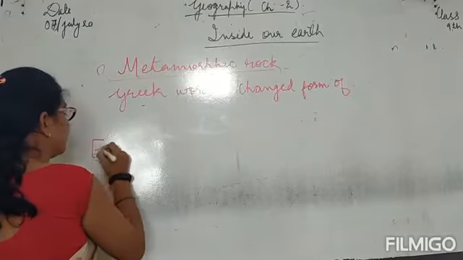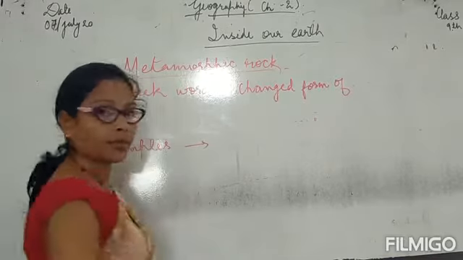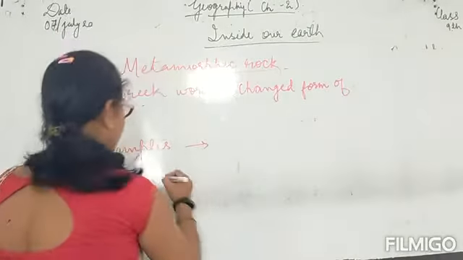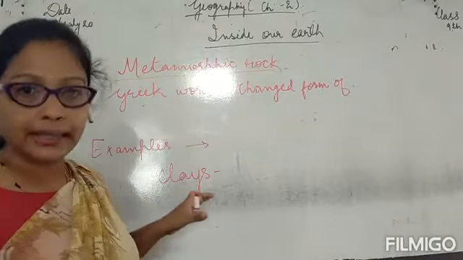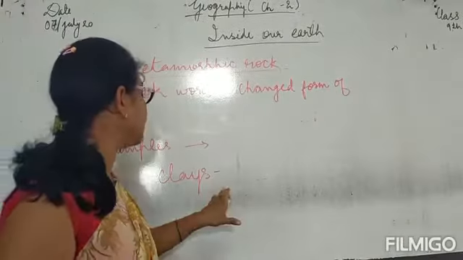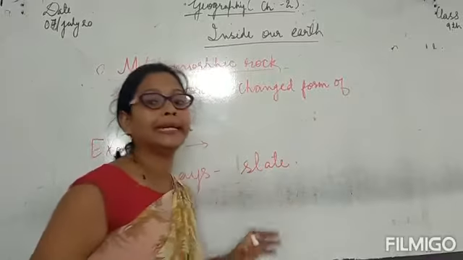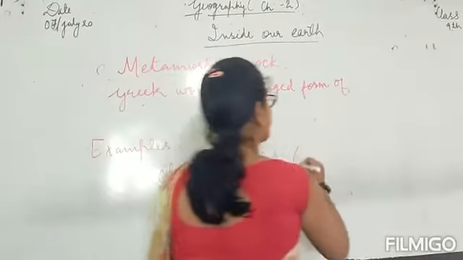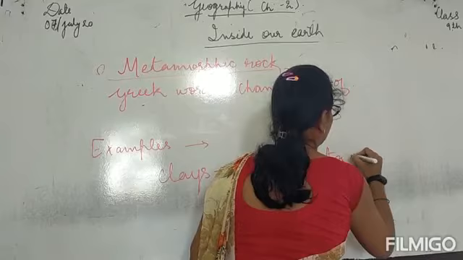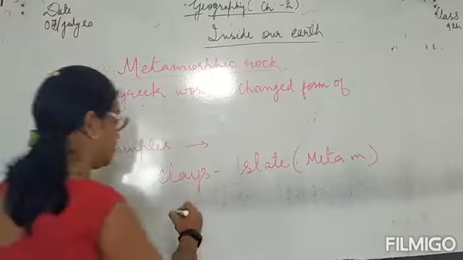So if we talk about examples, first example, clay. Clay gets turned into slate due to heat and pressure. It gets turned into slate, which is a metamorphic rock. Fine. Now, limestone.